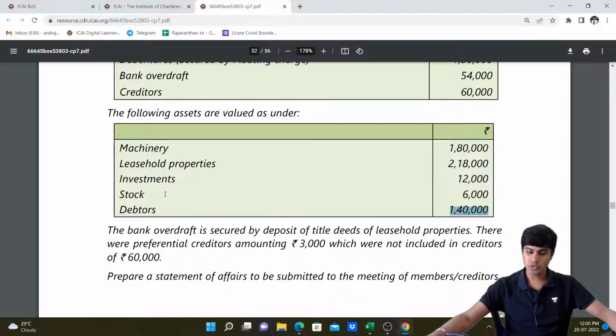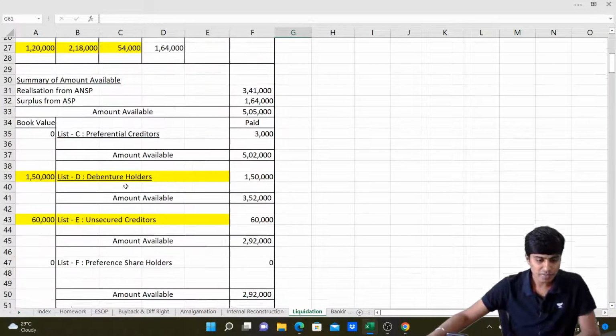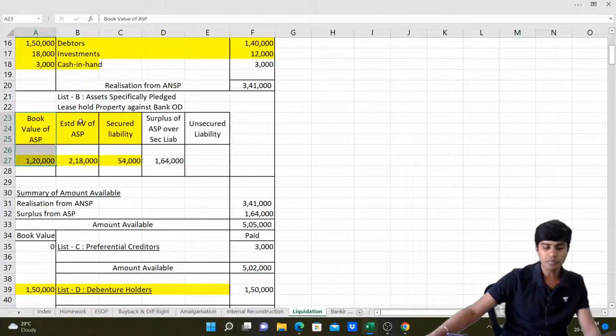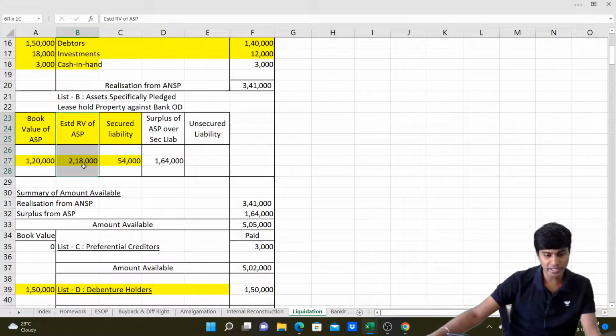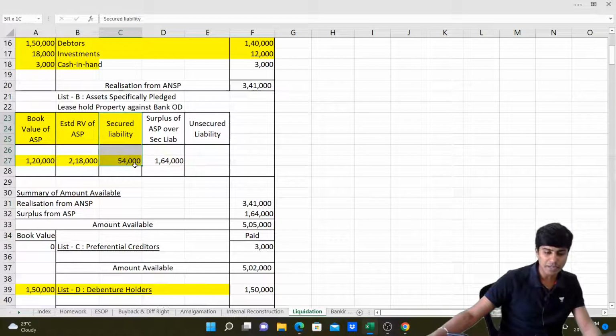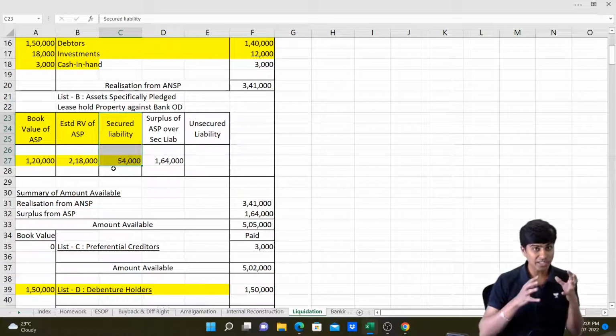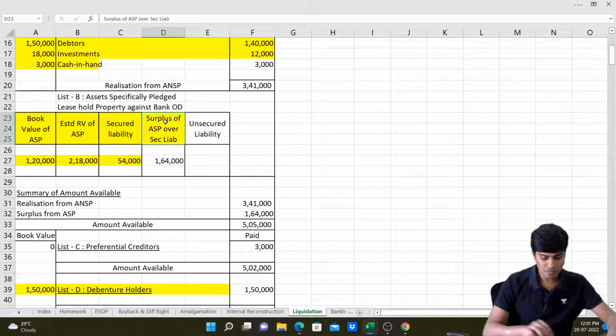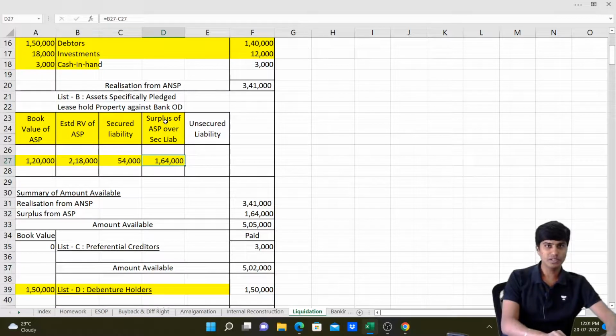So we're done with this table also. Let's go down to the last part. Bank overdraft is secured by deposit of title deeds of leasehold property. We've already considered this. There were preferential creditors, but let's close this part. Let's go to list B. In list B, 1,20,000 is the book value and estimated residual value is 2,18,000. Secured liability is only 54,000. So in 2,18,000 realization, if you pay 54,000, we're still left with surplus of 1,64,000 rupees. This 1,64,000 will be used to pay other liabilities.